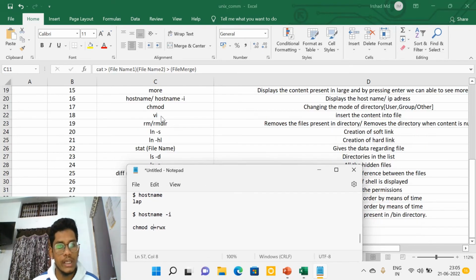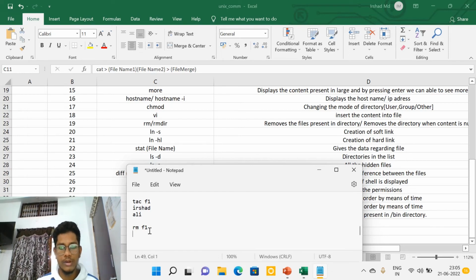After that, vi: if you want to enter elements into a file, we are using vi. rm and rmdir are used if you want to remove things. First, rm means you want to remove files which have contents present in them. For example, f1 has contents in it, right? If you want to delete f1, rm f1, that's it. The file will be removed.